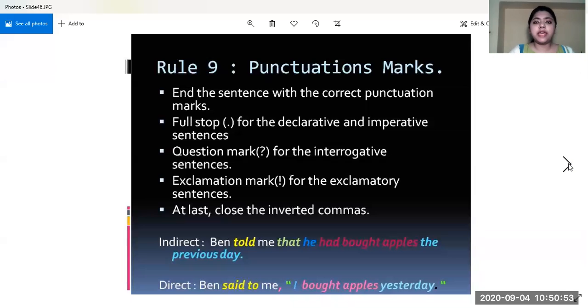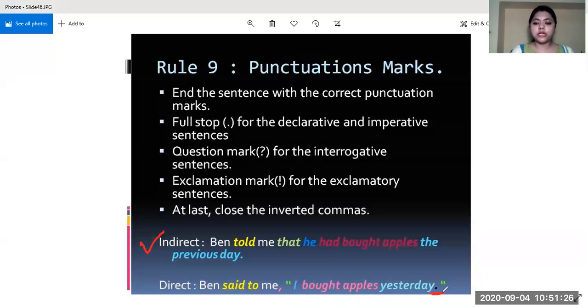If it is an exclamatory sentence, then we will end the sentence with an exclamation mark. And if the sentence is in interrogative form, then we end it with a question mark. These three punctuation marks we use at the end of the sentence. So this also we have to keep in mind. Like this sentence, it is a declarative or an assertive sentence, and an assertive sentence ends with a full stop. So we place the full stop over here.